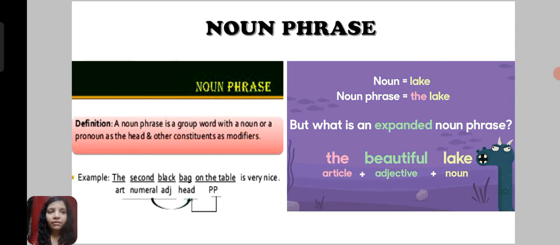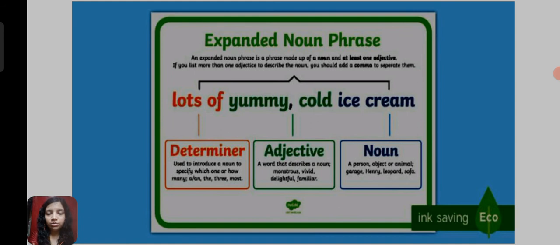Next, if I say lake, then it will be termed a noun, and if I say the lake, then it will be a noun phrase. But what is an expanded noun phrase? Expanded will be termed like this: the beautiful lake. So here the is an article, beautiful is an adjective, and lake is a noun. The next slide is about the expanded noun phrase.